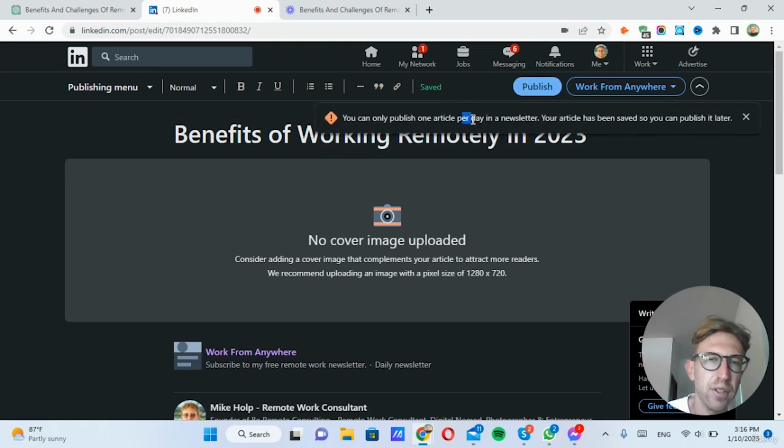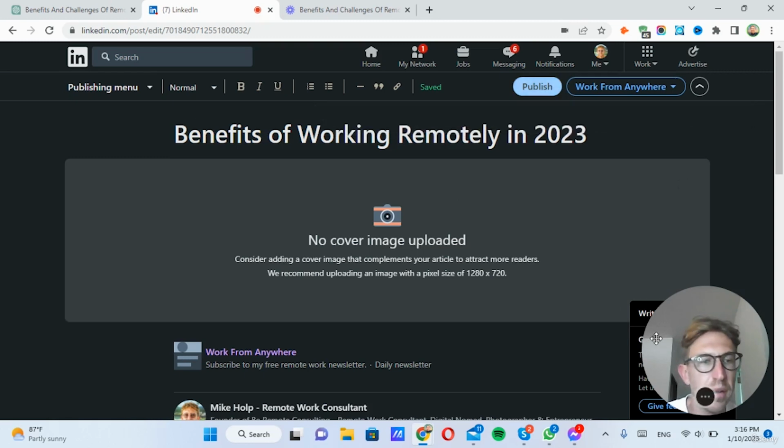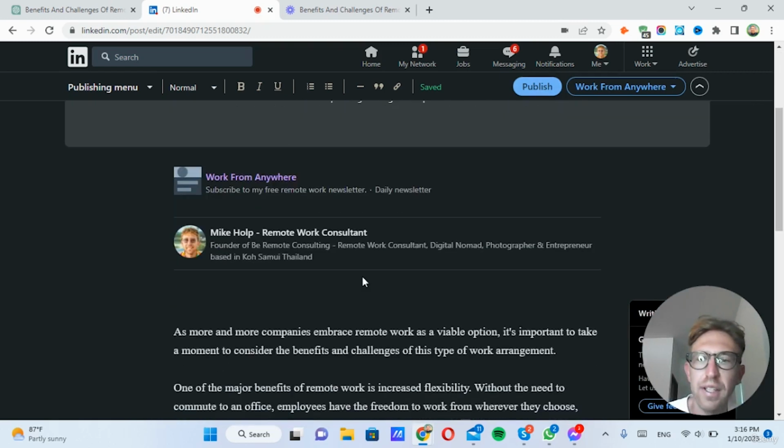Okay, so now it says you can only publish one article per day in a newsletter. So I can't publish one right now, but it just shows how you can easily create a newsletter on LinkedIn.